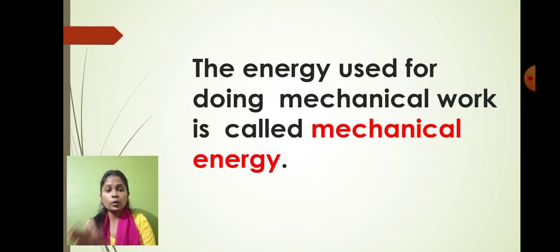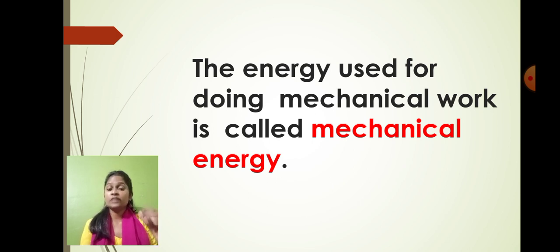And again, students, we spoke about potential energy and we spoke about kinetic energy. So kinetic energy and potential energy come under the category called what? Mechanical energy. They both are included under mechanical energy. So mechanical energy means any type of energy which is used to do any type of mechanical work.